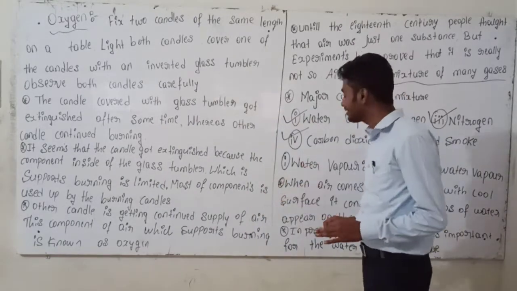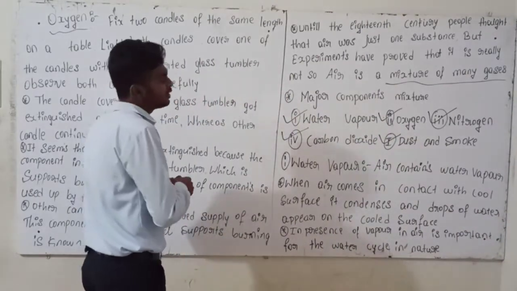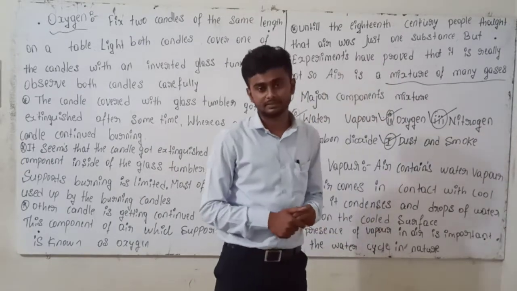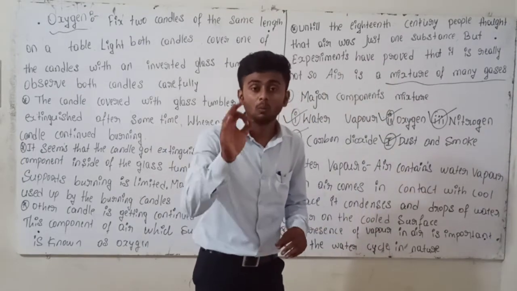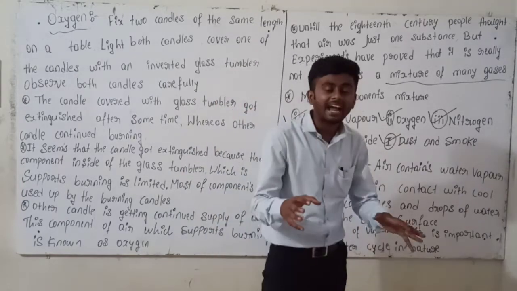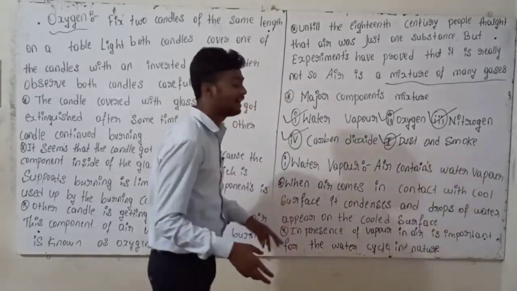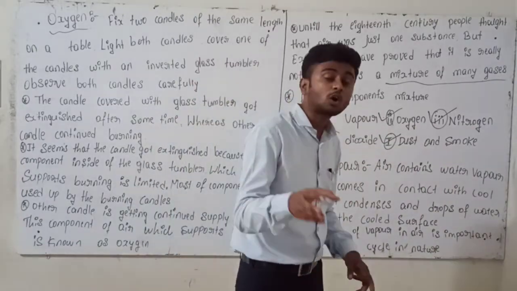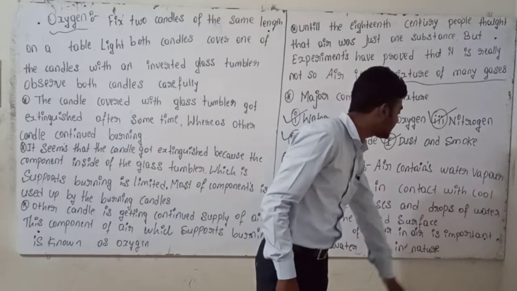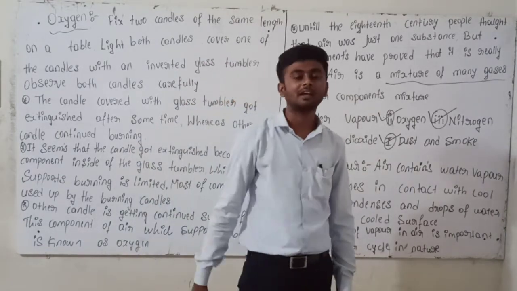First of all, we discuss water vapors. Listen to me. Air contains water vapors. Also, when air comes in contact with a cool surface, it condenses and drops of water appear on the cooled surface.